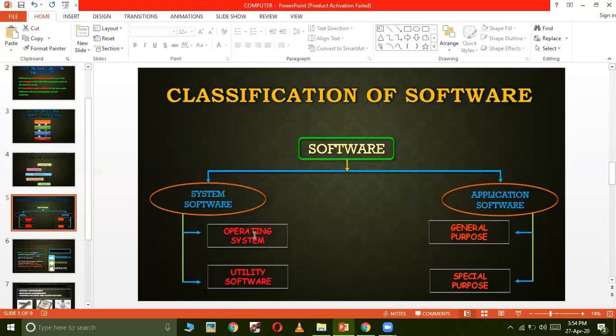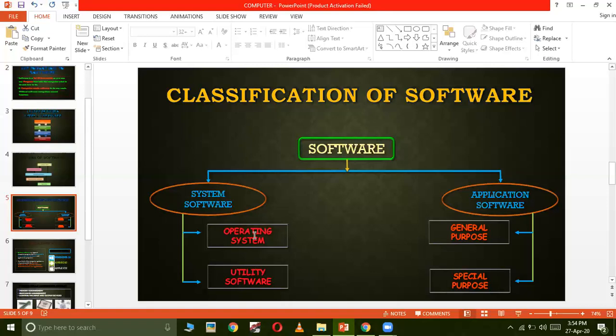Even if your computer does not have application software, it will be able to switch on and switch off. That means your computer will start and there are some things you can do, because some features are already given inside the operating system. But for using more of the features, we need application software.